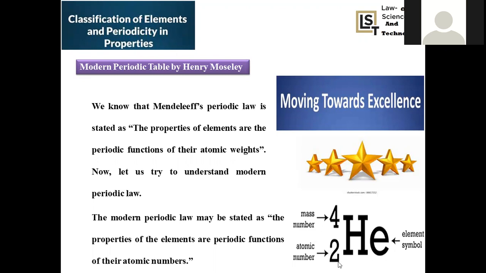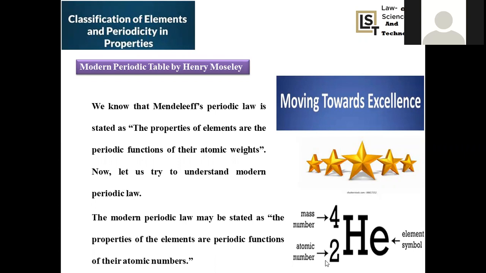The atomic symbol is denoted with helium, and the number of protons present in the central nucleus will be 2, and the mass number will be 4, because 2 protons and 2 neutrons are associated with it. The superscript always denotes the mass number, and the subscript always denotes the atomic number. This is a scientific way of representing any element, right?